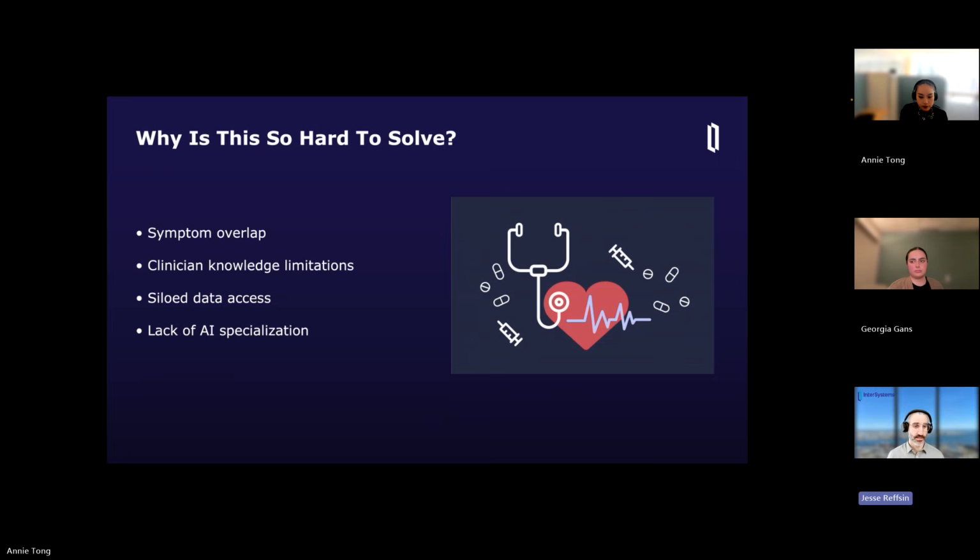We also are very familiar with the idea of siloed data access. In order to make these diagnoses, you need to have access to accurate data and quite a bit of it. So if we don't have access to all of the different data silos, then we can't really make that accurate diagnosis. And then finally, when we're talking about AI, it's important to talk about the specialization of the AI. While AI can generally be very useful, if we're lacking AI specialization in this particular area, that can also be a hurdle to appropriate diagnosis.